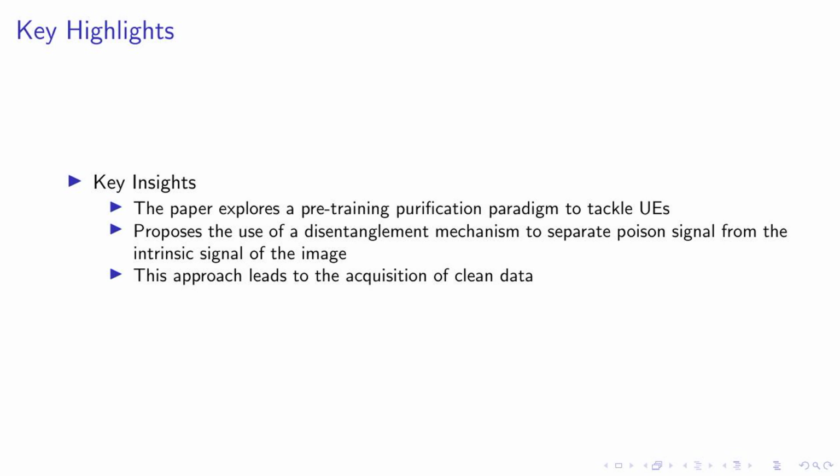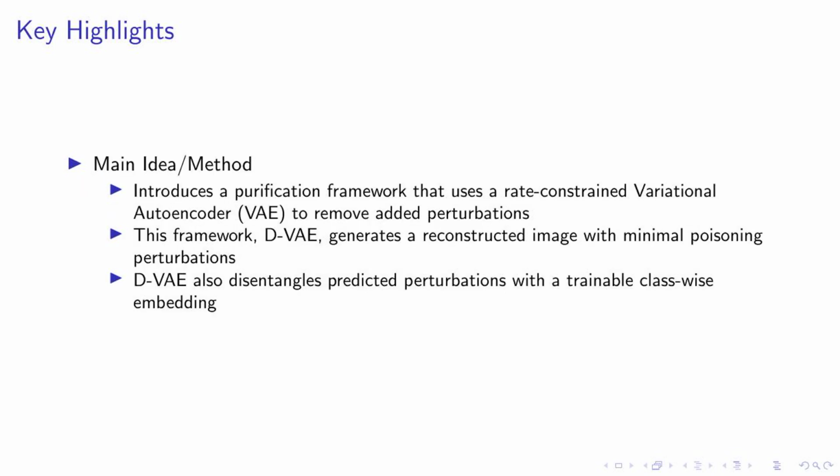We've developed a two-stage purification framework that consistently defends against UEs, showing impressive results across various datasets and perturbation levels. We've also explored partial poisoning scenarios and proposed a detection purification approach that achieves high accuracy in detecting unlearnable data. On this slide, we delve into the key highlights of our research.